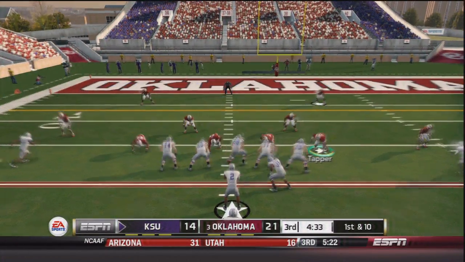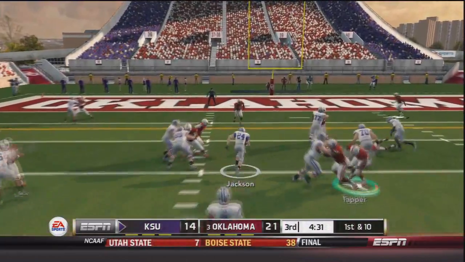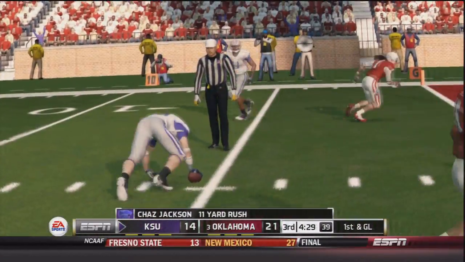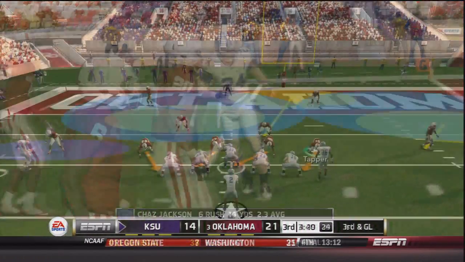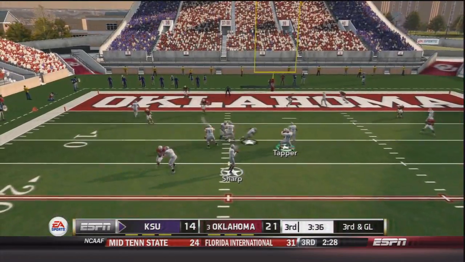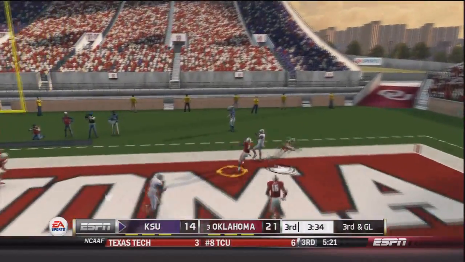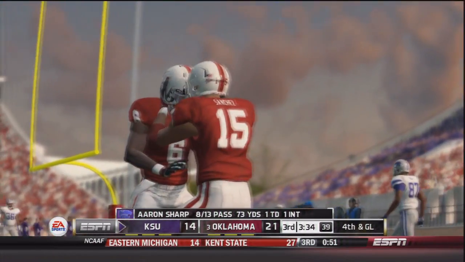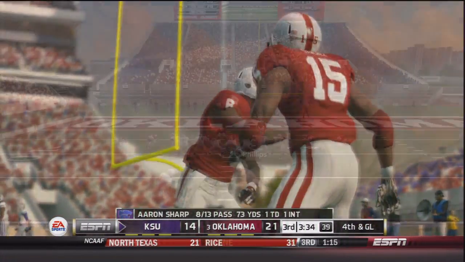So now 1st and 10. He takes the snap. Hands off to Jackson. Jackson up the middle. And Jackson is brought down after an 11-yard gain. That is Chaz Jackson on the play. 1st and goal. Now 3rd and goal after a couple plays. Sharp drops back. He's looking to the end zone. He throws, and it is tipped away by Stan Von Taylor. 4th and goal now for the Wildcats, and we will see what they decide to do.